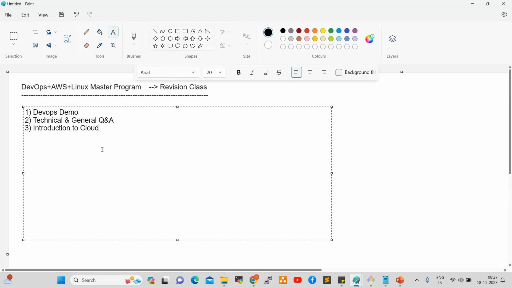Next, the fourth session: servers and networks, networking basics.